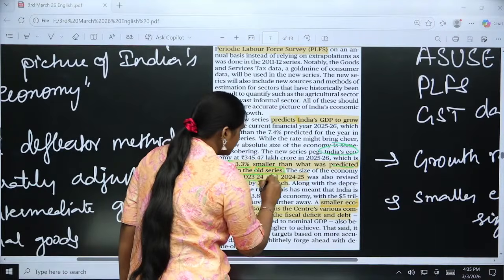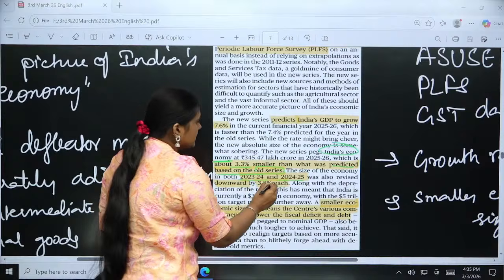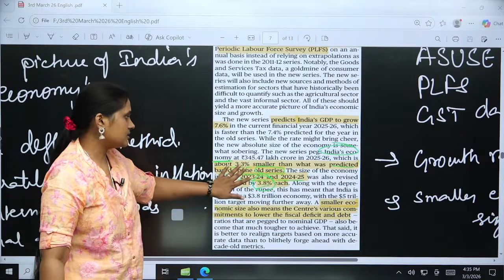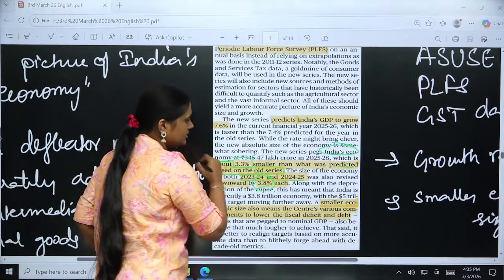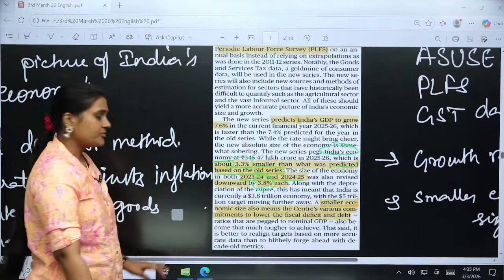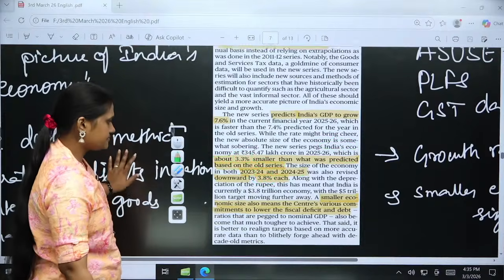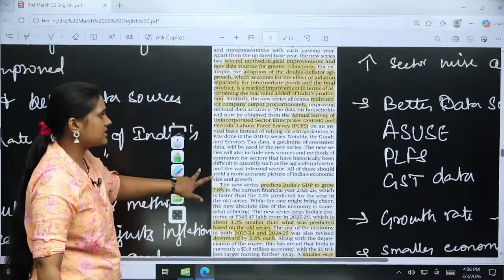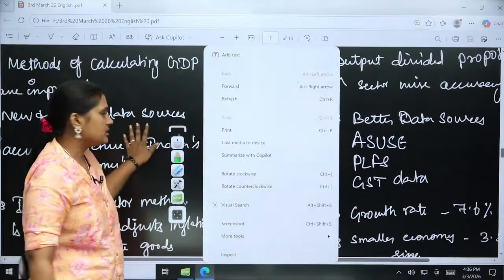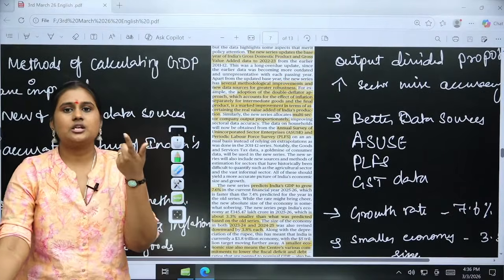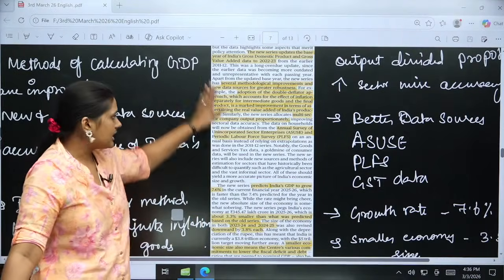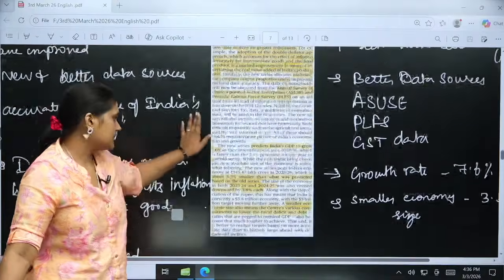So in 2023 and 24, it was expected to be 3.8 each. So this was expected, and the real outcome was 3.3%. Okay, so we are done with this, otherwise just go through it. It is a kind of summary of only what has been changed. The methodologies have been changed, the improved data sources and the base year have been changed. These are the major things that have been discussed in this article. Okay, shall we move further?